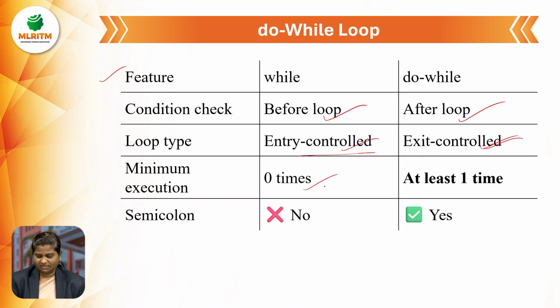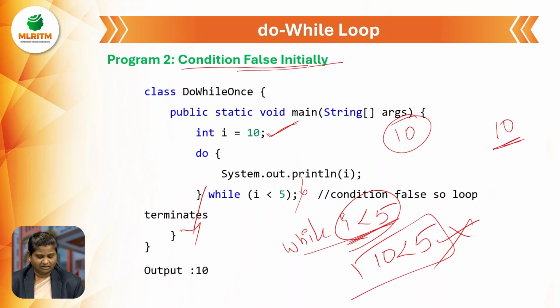Minimum execution: for while it is 0 times, and for do while it is at least once. Because if the condition is false initially, the while loop will be terminated. Here, after executing once, we check the condition at last, so that's why it will execute at least once. Semicolon: for the while loop we do not use any semicolon after the condition. Here in do while we definitely need to mention the semicolon.